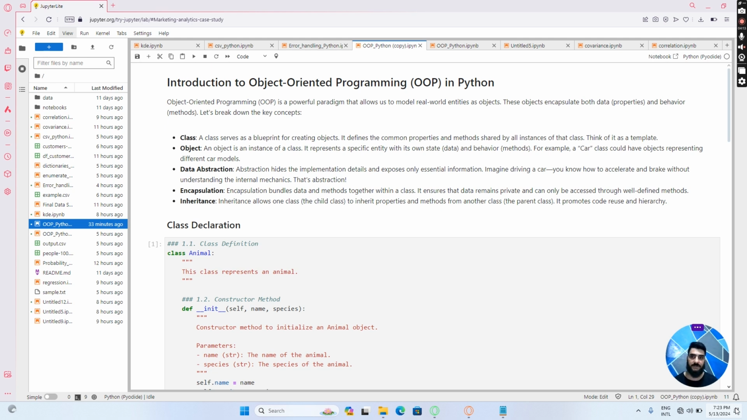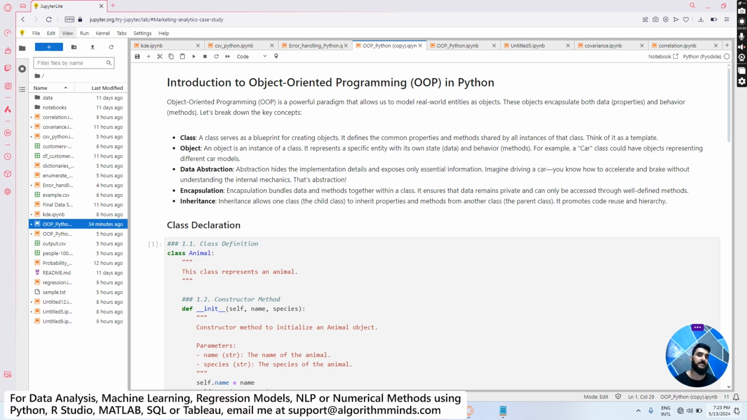Then we have another concept which is called encapsulation. Encapsulation bundles data, attributes, and methods or functions together within a class. It ensures that the data remains private and can only be accessed through well-defined methods. Then finally, our core concept here is inheritance. Inheritance allows one class, the child class, to inherit properties and methods from another class, which is called the parent class. I will discuss that in more detail when we come to the code section. It promotes code reuse and hierarchy.